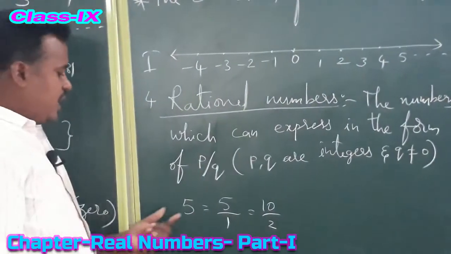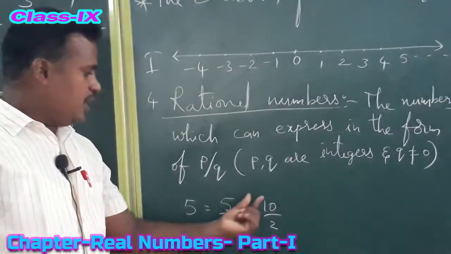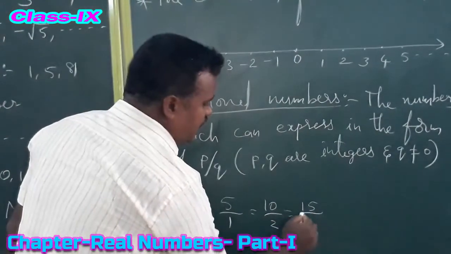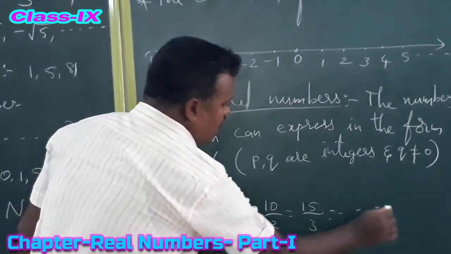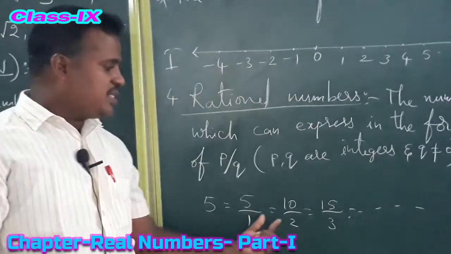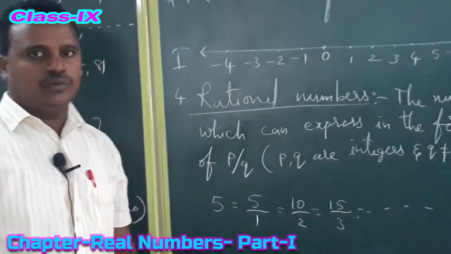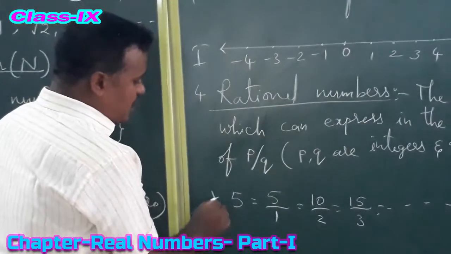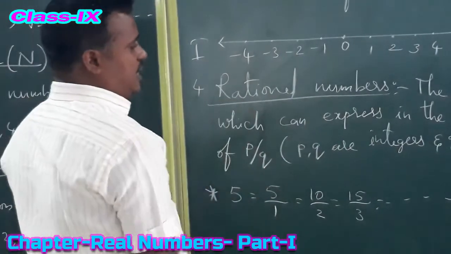Also 15 by 3, like that going on. So all the natural numbers we can express in the form of p by q, so all natural numbers are rational numbers.